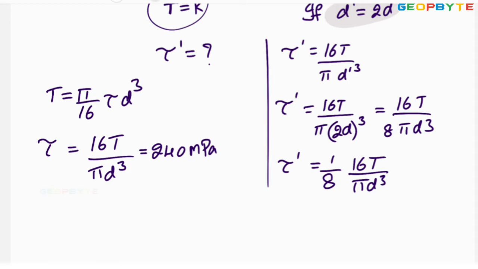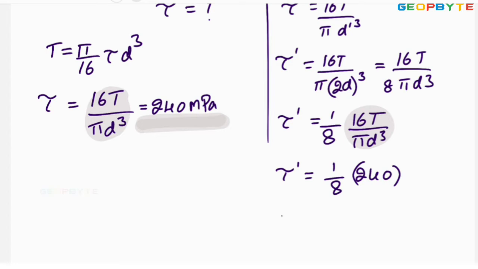In place of 16T by pi d cube, let me write the 240. Therefore, new shear stress equals 1 by 8 times the 240. Simplify this value. Tau dash equals 30 megapascal.